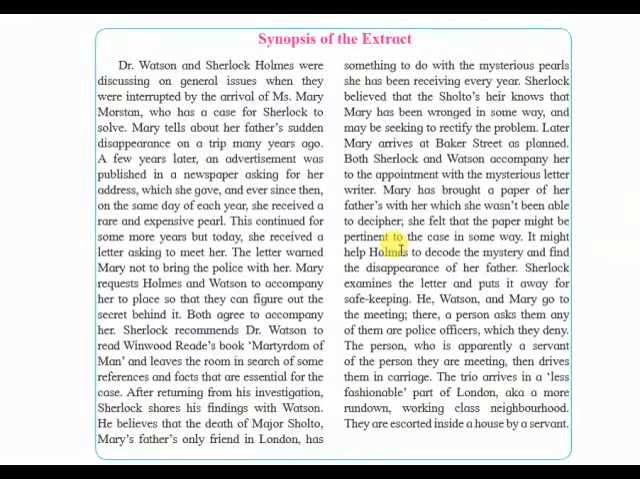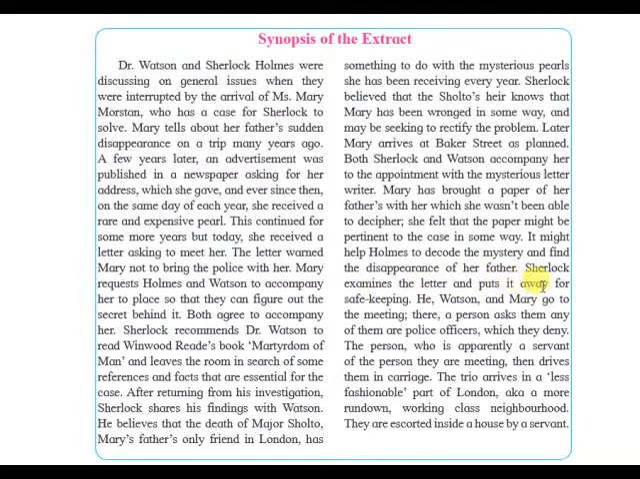So she has brought a particular paper with her which is very important, and she did not understand what the actual importance of the paper was or what the paper is about. She just thought maybe it might be helpful in this particular case. All these three meet at Baker Street as planned to meet the mysterious person who is sending the pearls as well as the letter. It might help Holmes to decode the mystery and find the disappearance of her father.